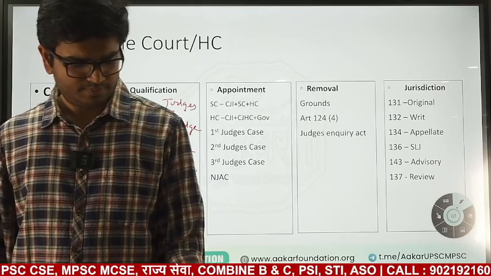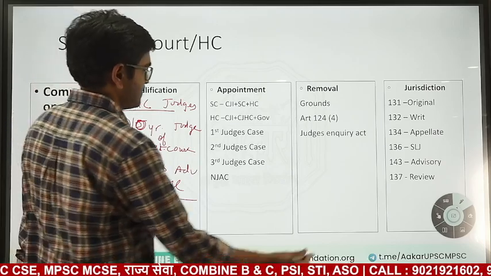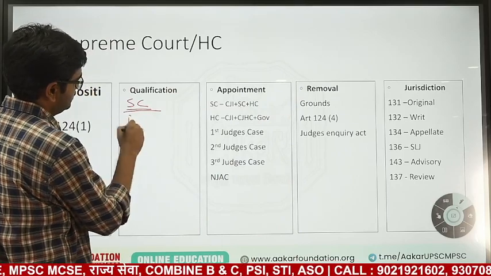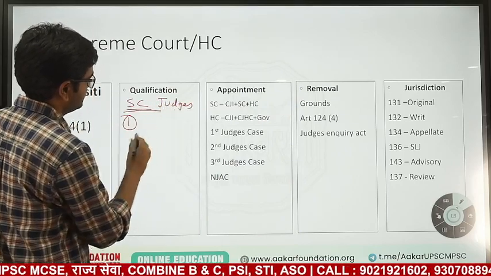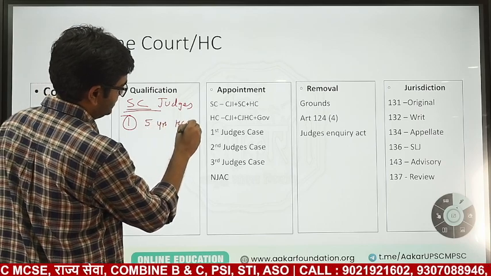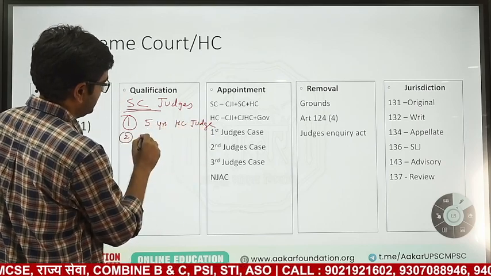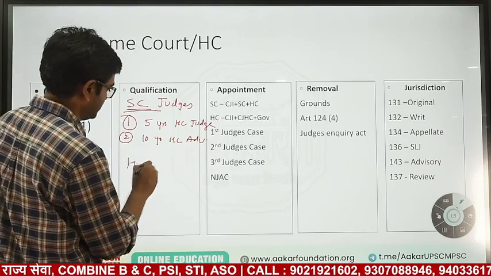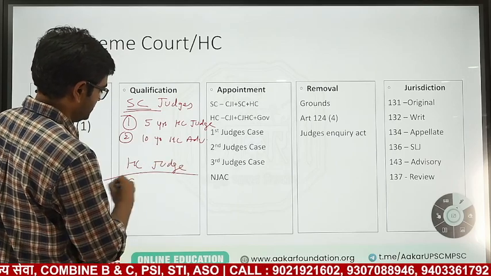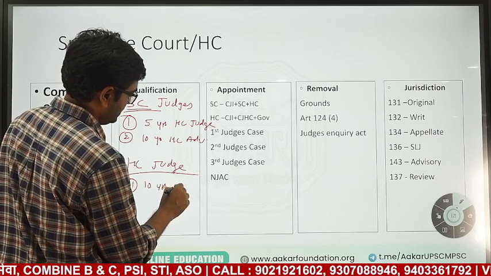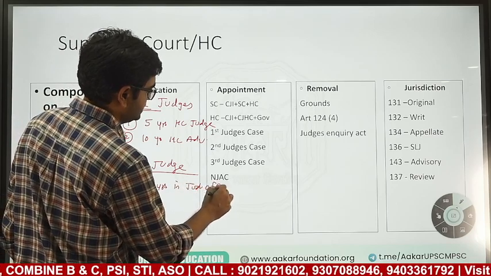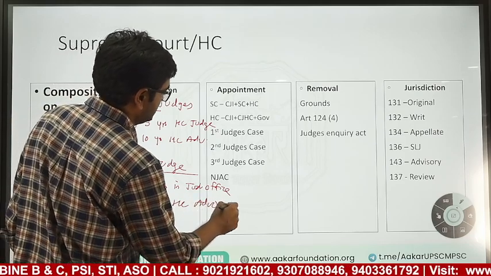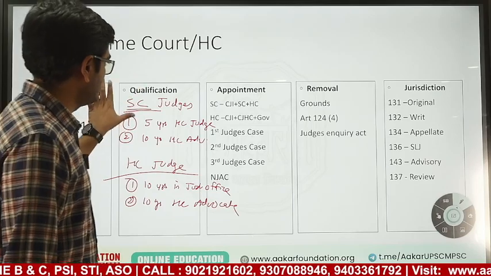This is 10 years. I have made a mistake here. For Supreme Court judges, qualification will be 5 years as High Court judge or 10 years as High Court advocate. Okay, this is for Supreme Court judge, and for High Court judge, it is 10 years in any judiciary office, which may be district judge, or 10 years as High Court advocate. So these are the 4 conditions, qualifications for Supreme Court judge and High Court judge.